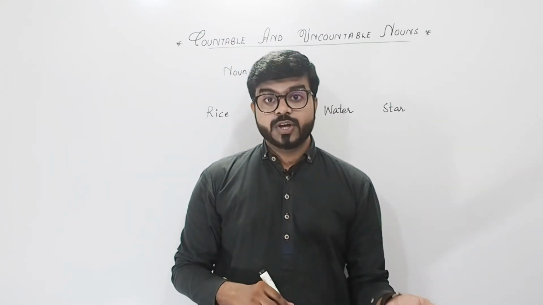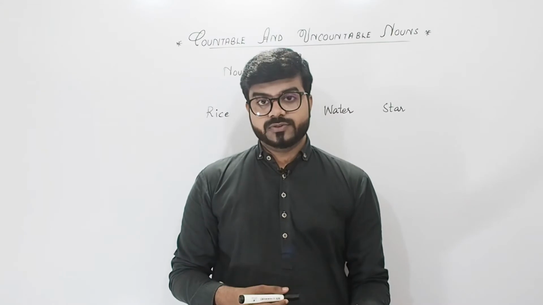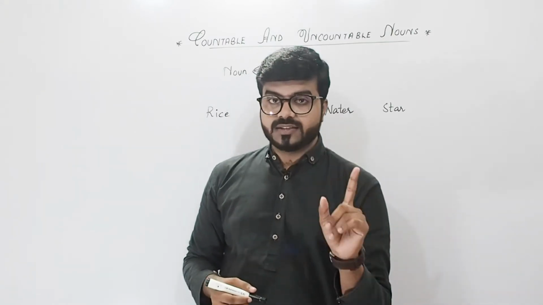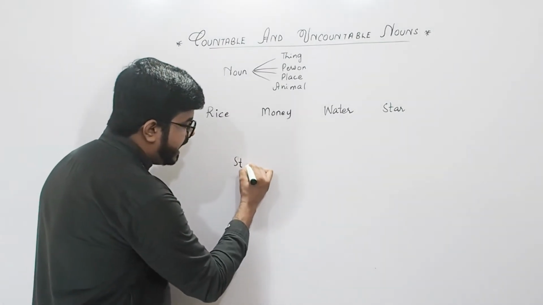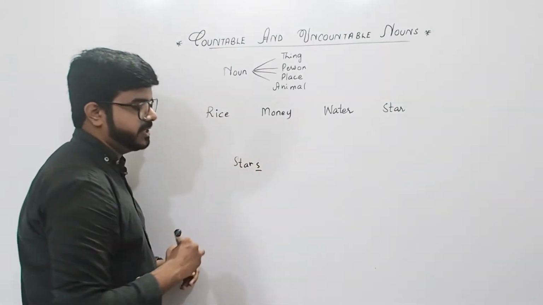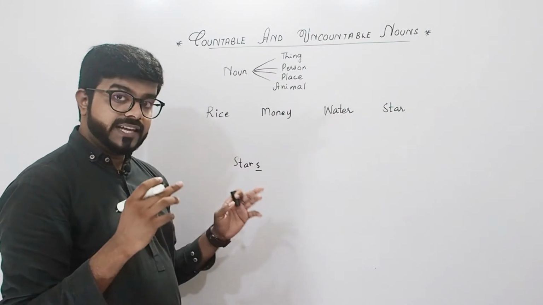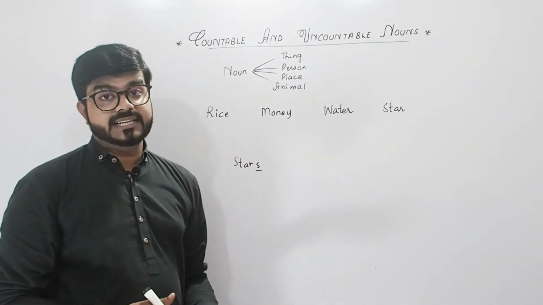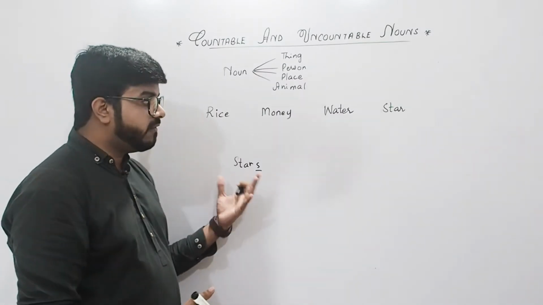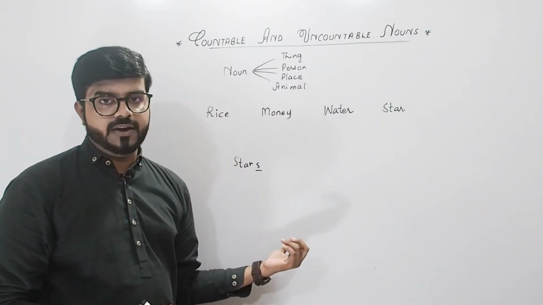But let me tell you, you needn't count those nouns, right? You just need to do one thing. What you are supposed to do is try to add an S afterwards, right? If it is possible to add an S at the end of that specific noun, that is a countable noun, right? Because obviously you are making the plural of that noun, right?